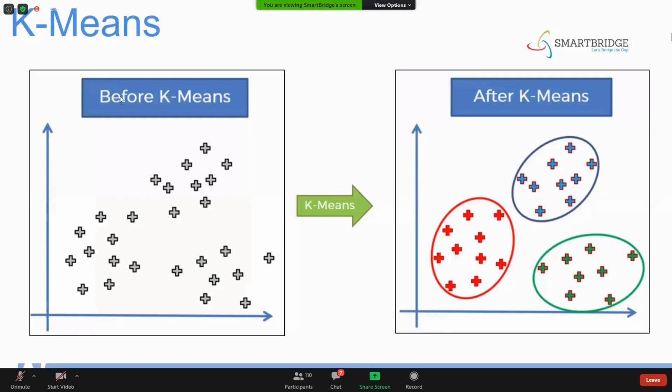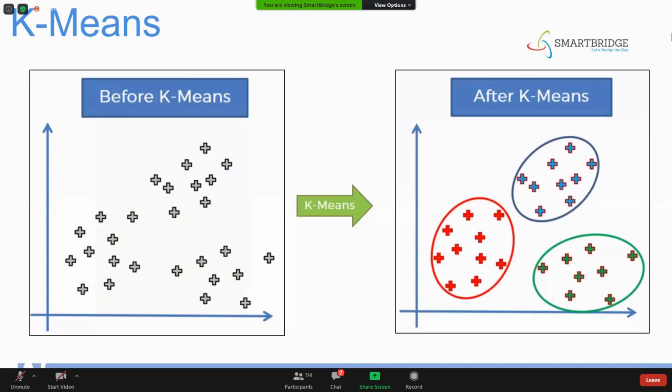This is the data set, plotted using a scatter plot. These are the data points. What happens when you apply k-means clustering? You'll be forming clusters based on the similarity of the features. That's what we're going to see, how the similarities work.